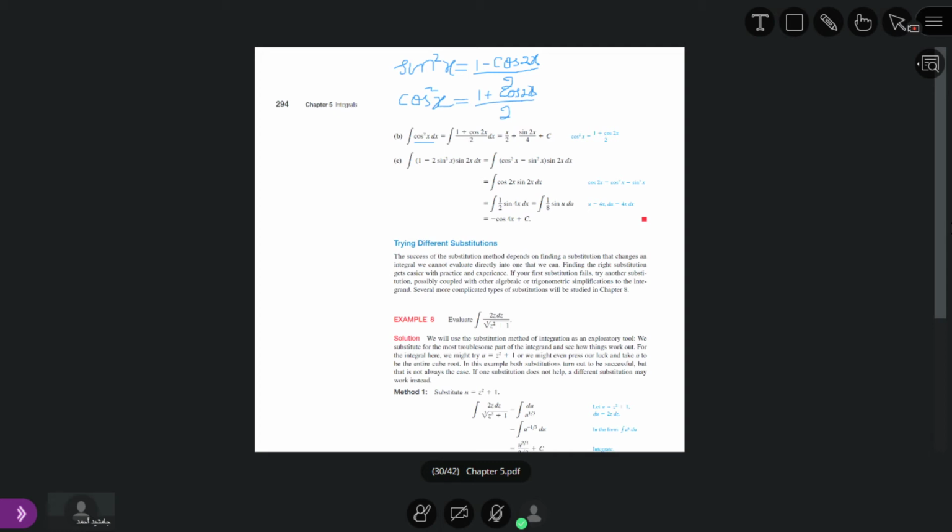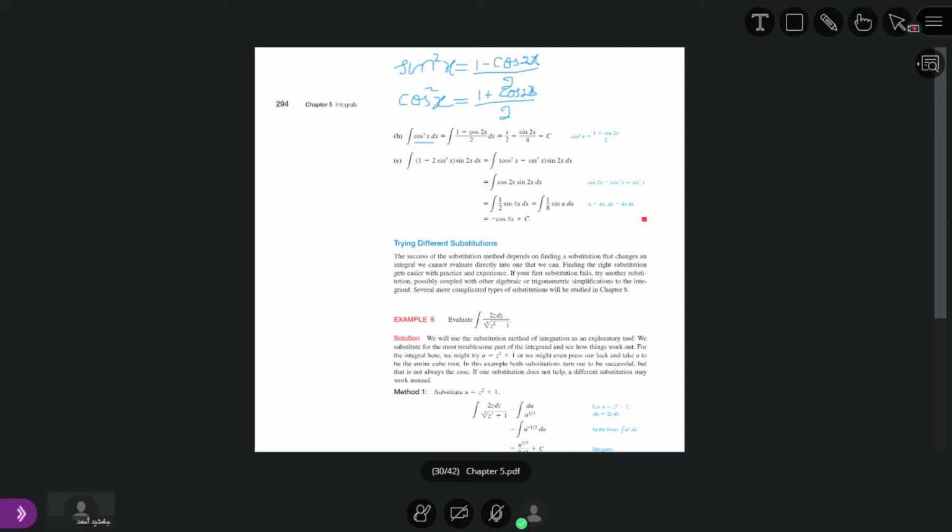So the 1 over 2 outside the integral and this 1 over 2, when multiplied, give 1 by 4. So we are getting sine 2x divided by 4 plus constant.